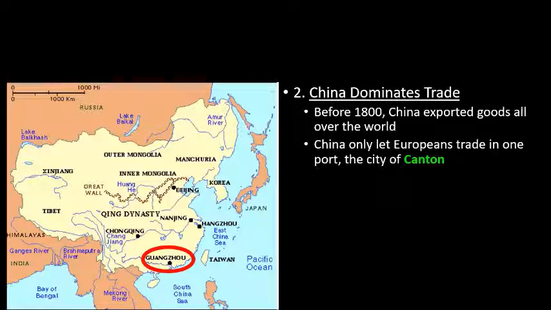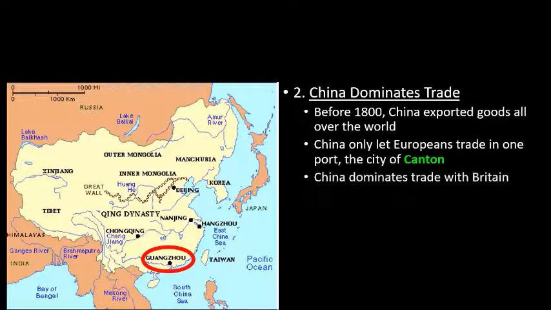So I want you to think about this. Europeans are only allowed to be in one city. Now, why do you think the Chinese didn't want Europeans able to go everywhere? If you're thinking, well, they didn't want the Europeans to go conquer and spread Christianity and take over, then you're right. So they only let Europeans trade in this one tiny little city. So guess what? Europeans aren't making much money, but they are buying stuff from China like crazy.